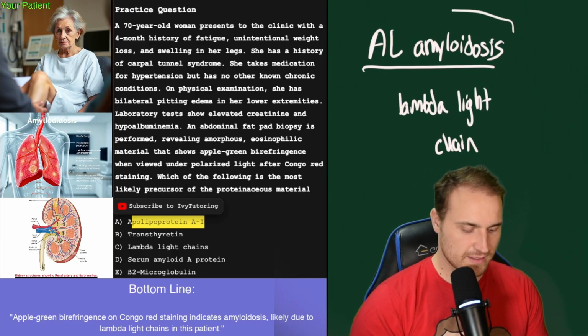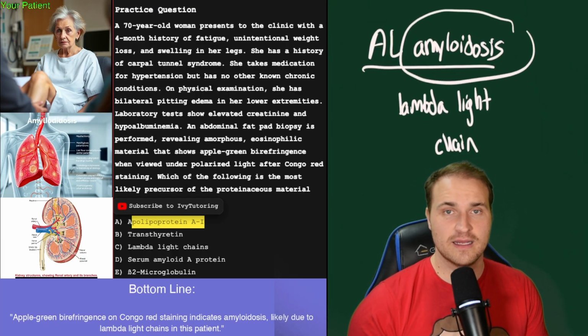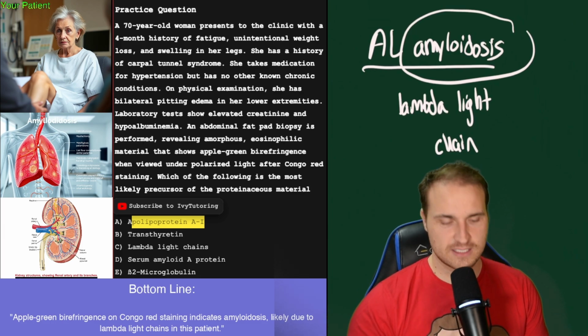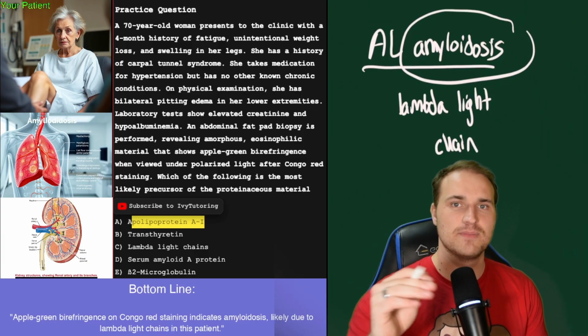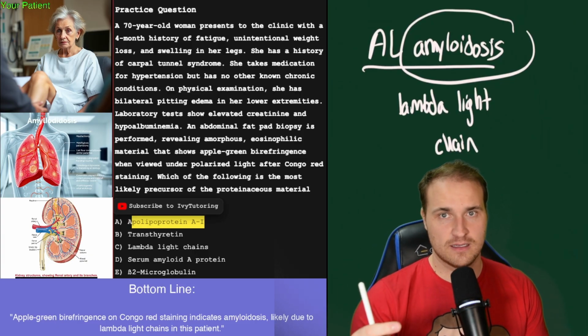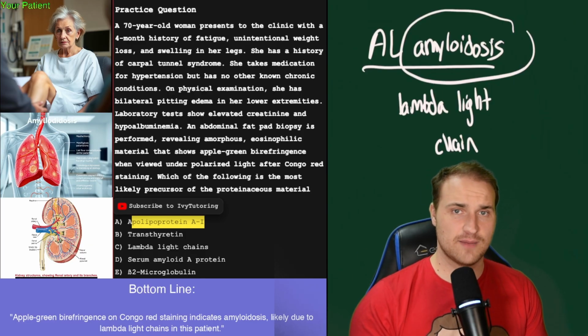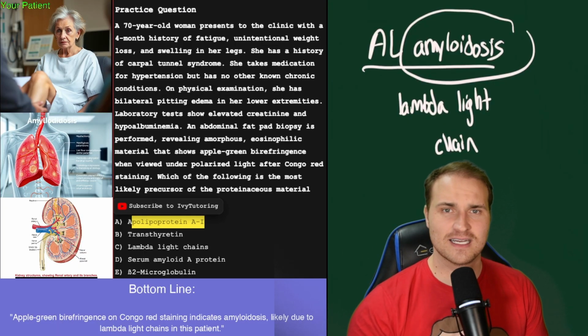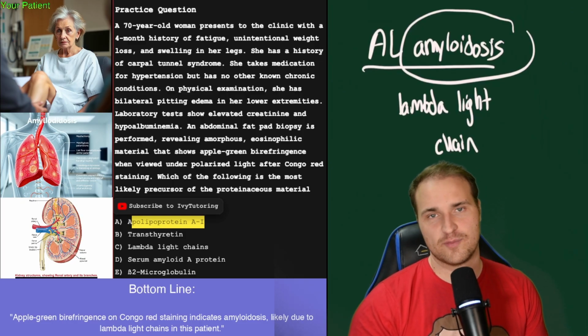And one important thing to clarify about amyloid is that it's a structural conformation, not a specific protein, right? So amyloid is a beta-pleated sheet structure, and multiple diseases lead to this amyloid. But the precursor protein will vary for each one. And so all of these types form insoluble fibrils with a beta-pleated sheet structure. These sheets stain with Congo red and glow apple green under polarized light.